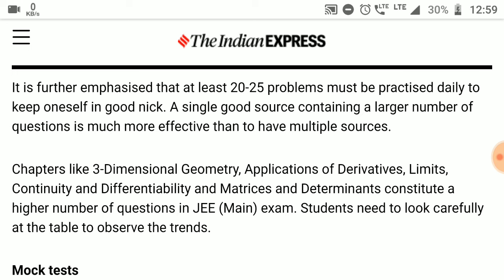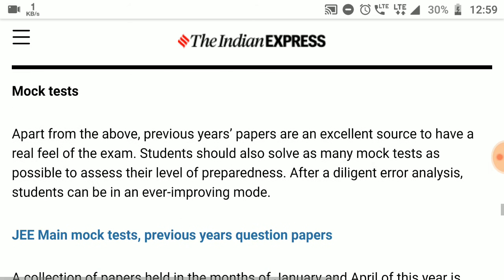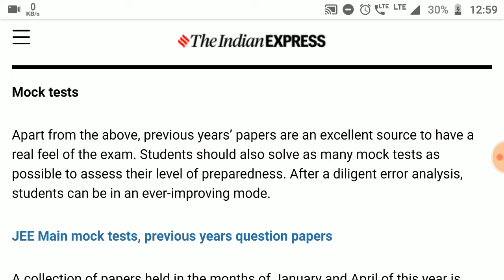Students need to look carefully at the table to observe the trends. Mock tests: apart from the above, previous years' papers are an excellent source to have a real feel of the exam. Students should also solve as many mock tests as possible to assess their level of preparedness. After a diligent error analysis, students can be in an ever-improving mode.